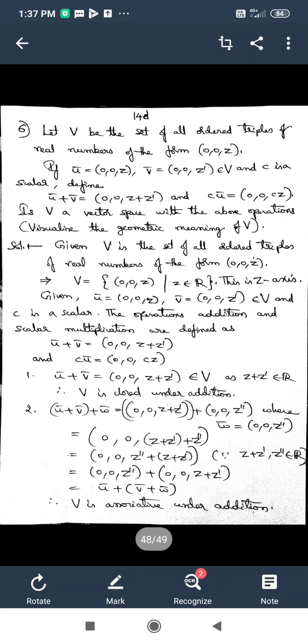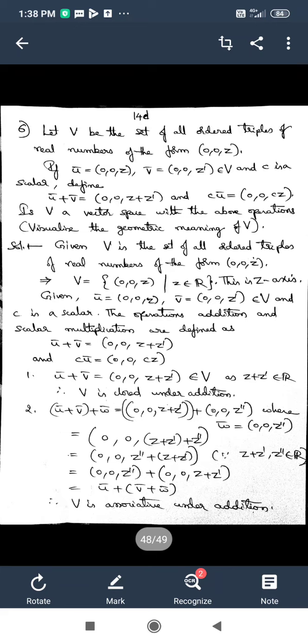So addition and scalar multiplication are provided to you. Making use of those 2, you have to verify the different axioms of a vector space. So the question is: is V a vector space with the above operations, addition and scalar multiplication?